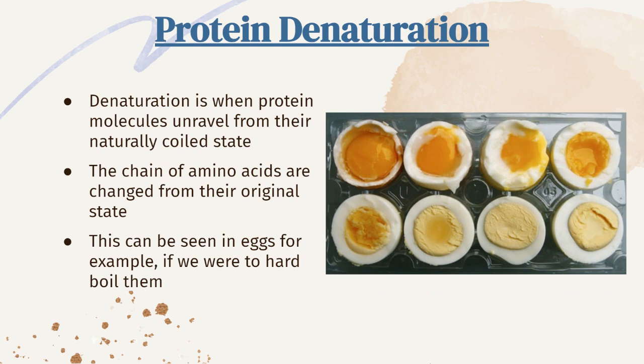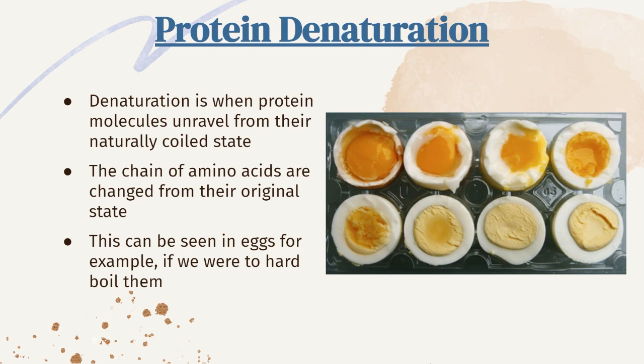And lastly, we have protein denaturation. And this is essentially changing the nature of the egg in the example that I have chosen, because we can see this in hard-boiled eggs. And so denaturation is when protein molecules unravel from their naturally coiled state, and the chain of amino acids are changed from their original state.